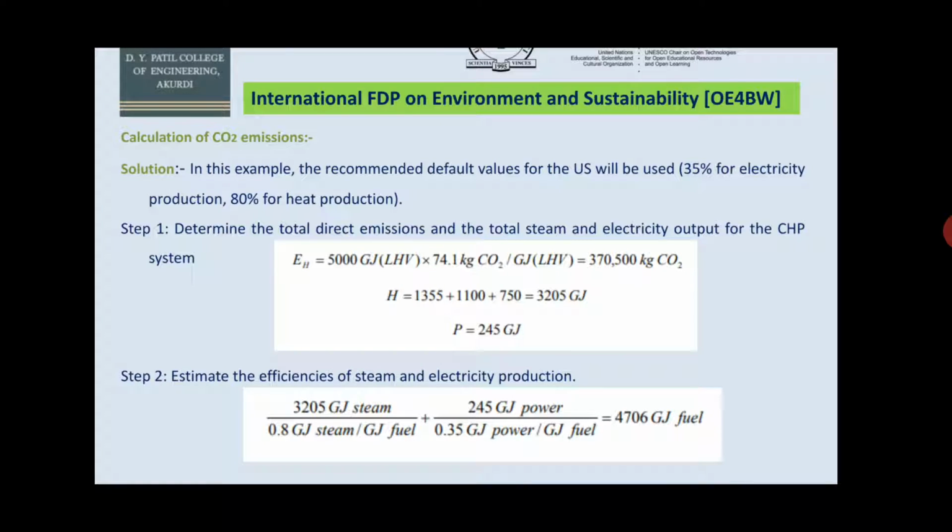Step 2, estimate the efficiencies of steam and electricity production.